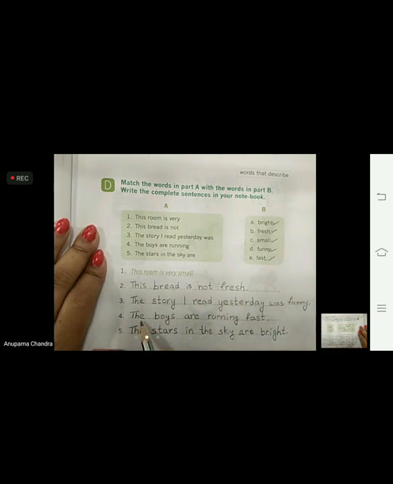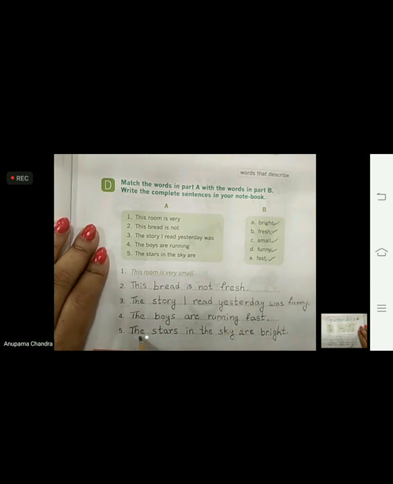See the fourth one. The boys are running fast. They can run fast or slow. So we have used the word fast. We cannot use other words with running, that is bright, fresh, small, funny. So fast. The boys are running fast.